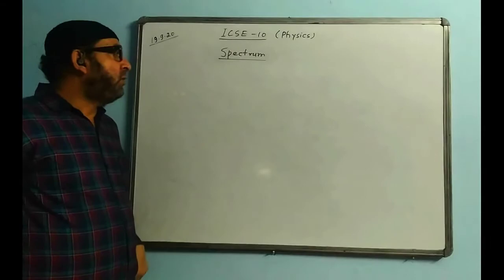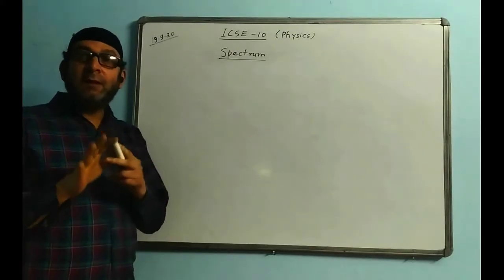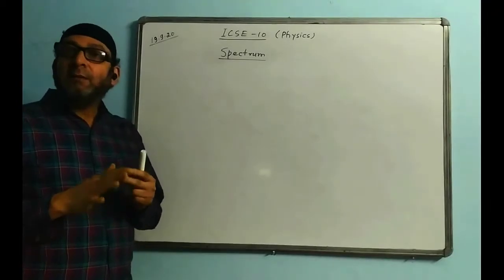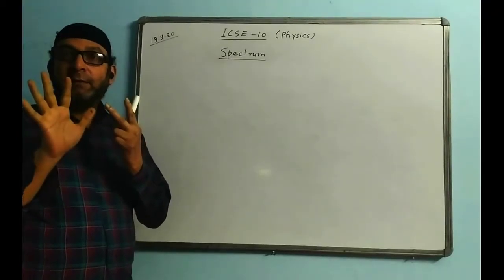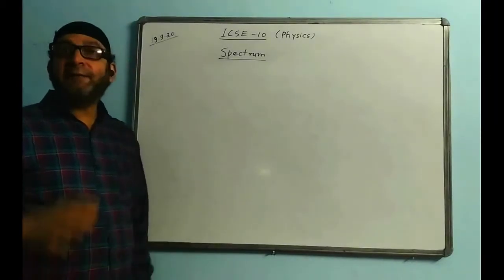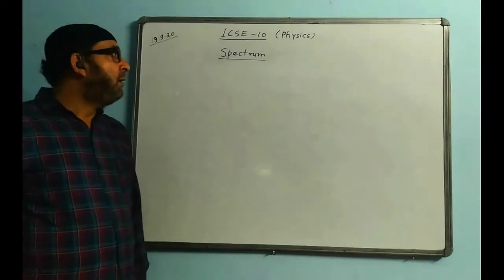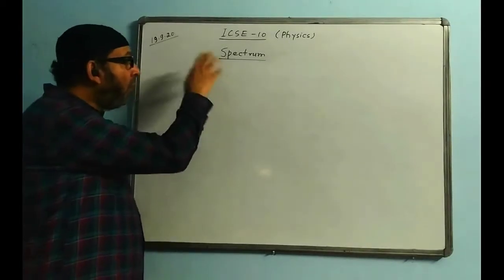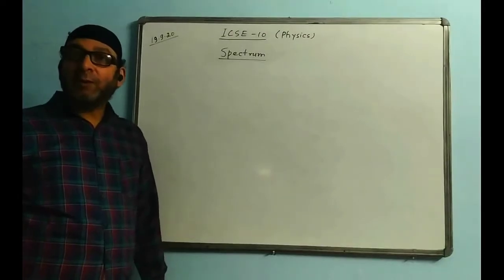Okay, yesterday I told you that, like visible light, there are altogether seven electromagnetic spectrums, or electromagnetic waves also we can call them. And I gave the names also. What are the properties common to all of them?